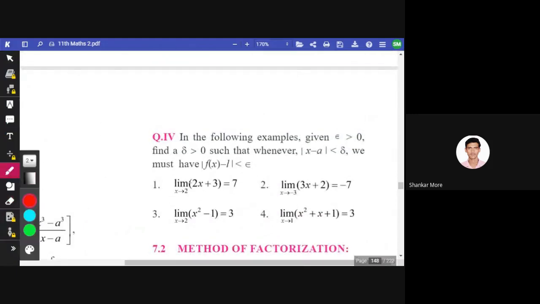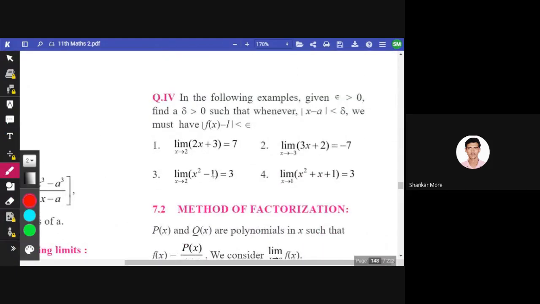Now, in the following examples, given epsilon greater than 0, find a delta greater than 0 such that whenever mod of x minus a is smaller than delta, we must have mod of f of x minus l smaller than epsilon. Now, what do we need to find out and what do we have?